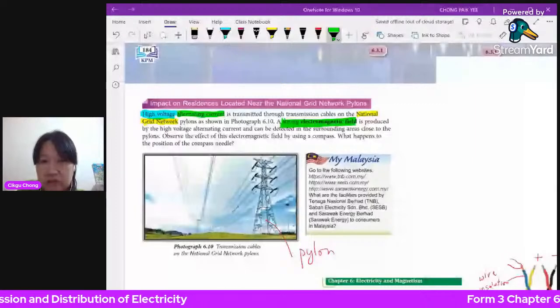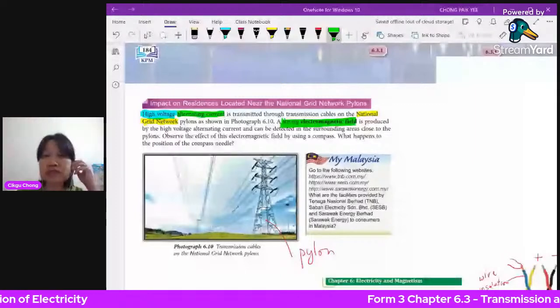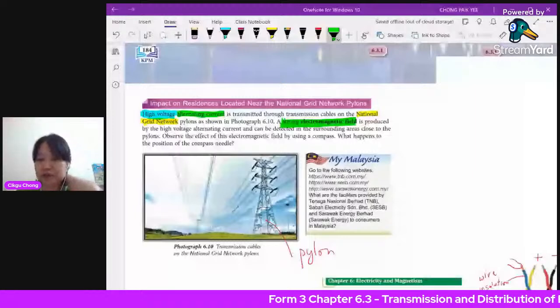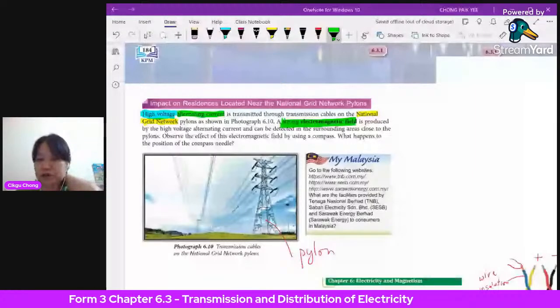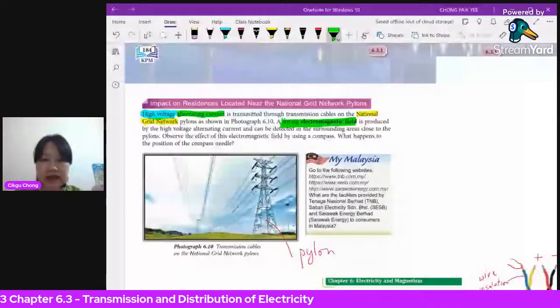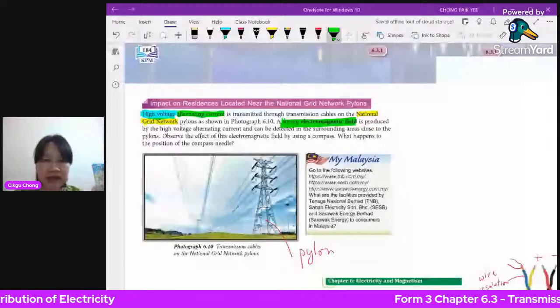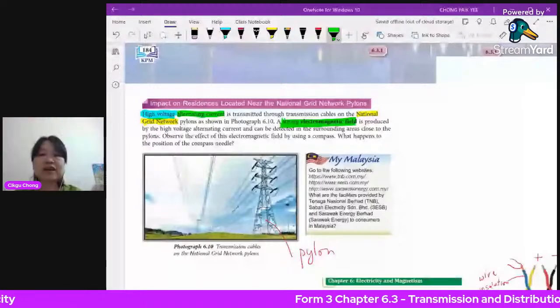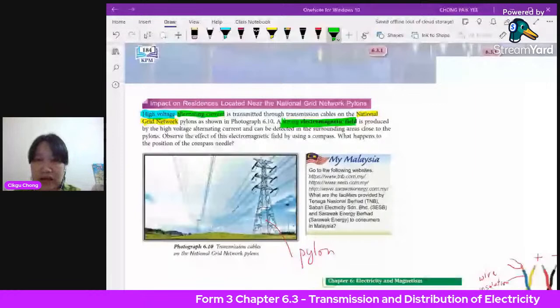Okay, so that is the whole system I wanted to go through with you today. For this class, afterwards you go into the Google Meet and we will do questions. Next lesson, we'll talk about the wiring system in our houses. That's quite interesting also. At the moment, I think there are no questions, so I will see you afterwards.